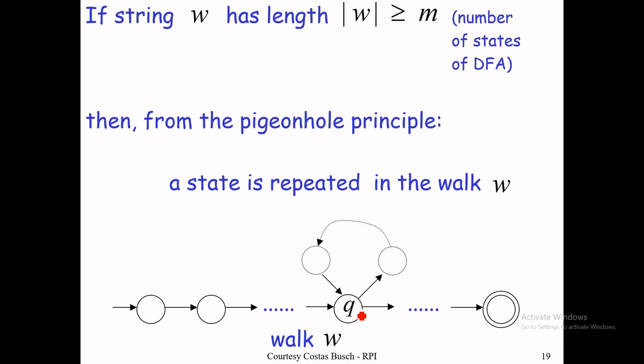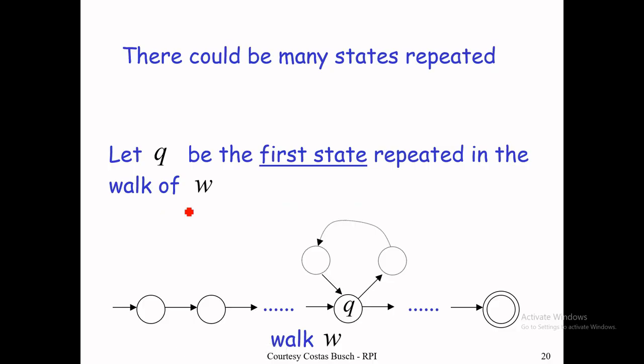If the string is infinite, the loop is there. So if a string W has a length greater than or equal to the number of states, then from the pigeonhole principle, a state must be repeated in W. Many states could be repeated, not necessarily only one, but at least one state must be repeated.